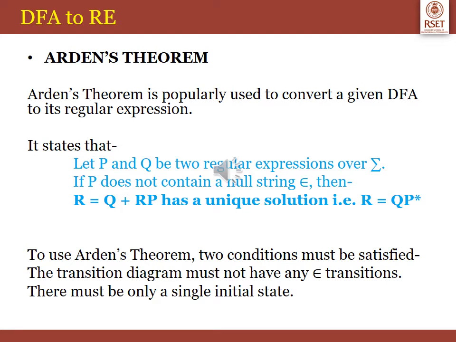Now let us look into the vice versa situation, that is converting a DFA to a regular expression. It is expressed using Arden's theorem. Arden's theorem is used to convert a given DFA into a regular expression. Arden's theorem is stated as: if P and Q are two regular expressions over sigma and P does not contain the null string epsilon, then R equals Q plus RP has a unique solution, that is R equals QP star. To use Arden's theorem, please remember two conditions: we shouldn't have any epsilon transition and there must be only a single initial state.